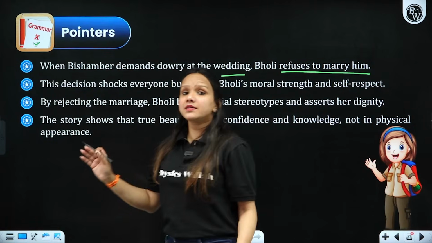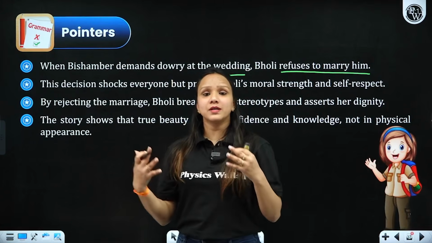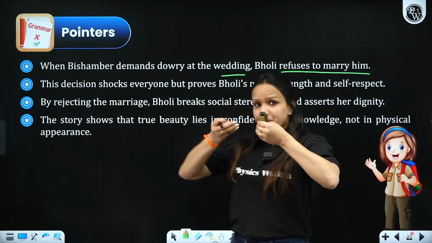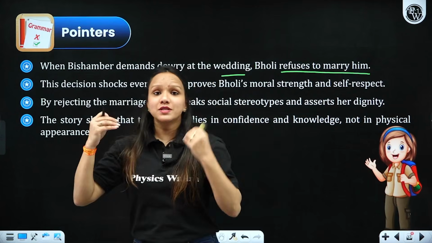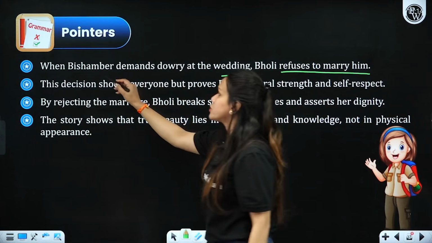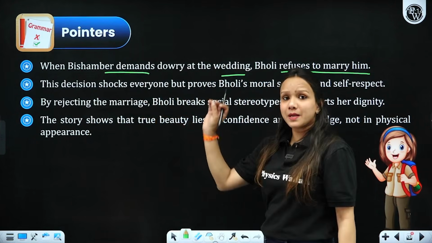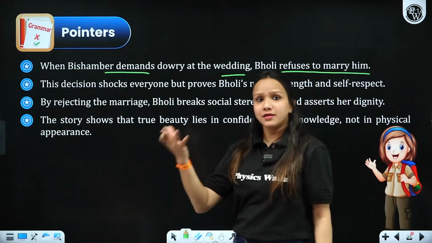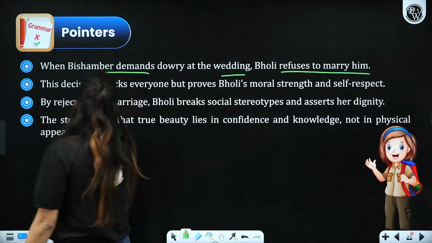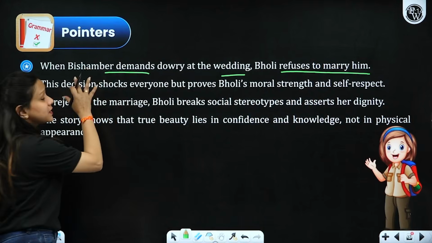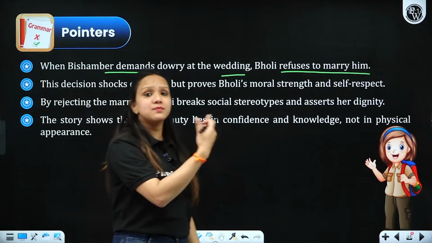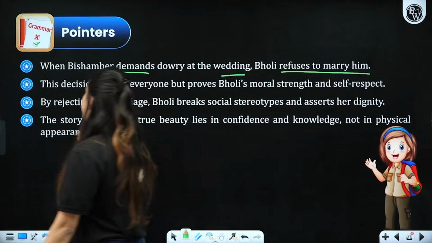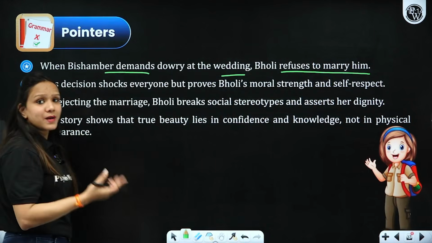While the bride and the groom were about to exchange their garlands, suddenly a woman opened her veil. Seeing Bholi, he refused to marry her. Rather, he put up one condition before all of them, that he would be given some extra money before he would be ready to marry. Seeing how greedy this man was, she immediately refused to get married with him.